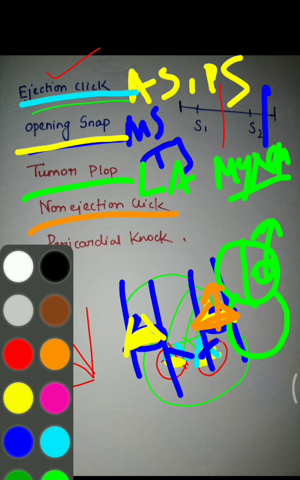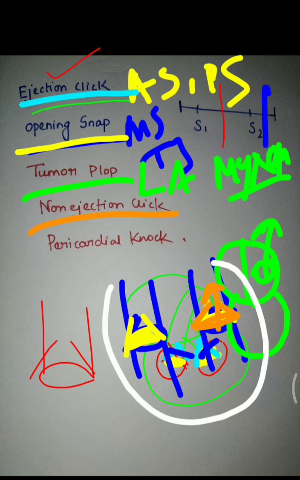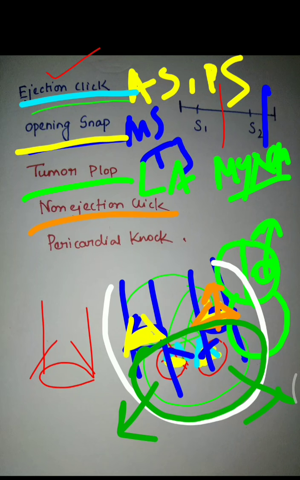And another thing is pericardial knock. This pericardial knock is when the ventricle walls strike a stiff pericardium. So that is producing one sound. That is termed as pericardial knock.